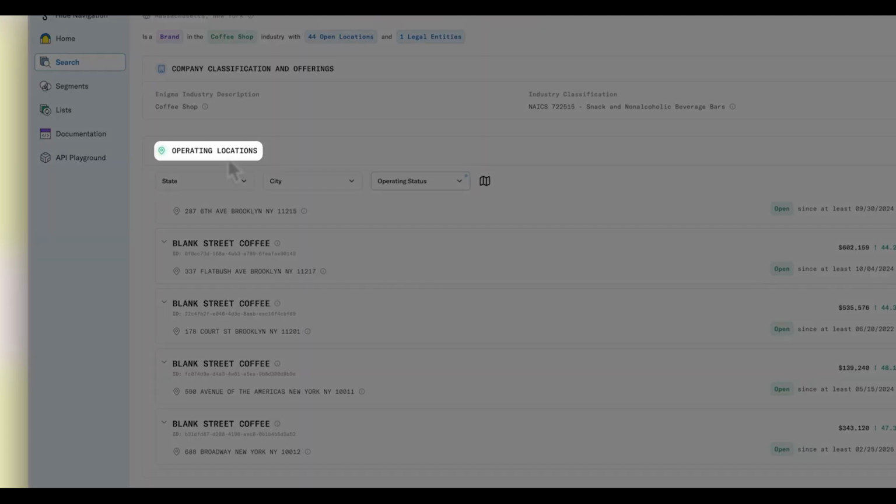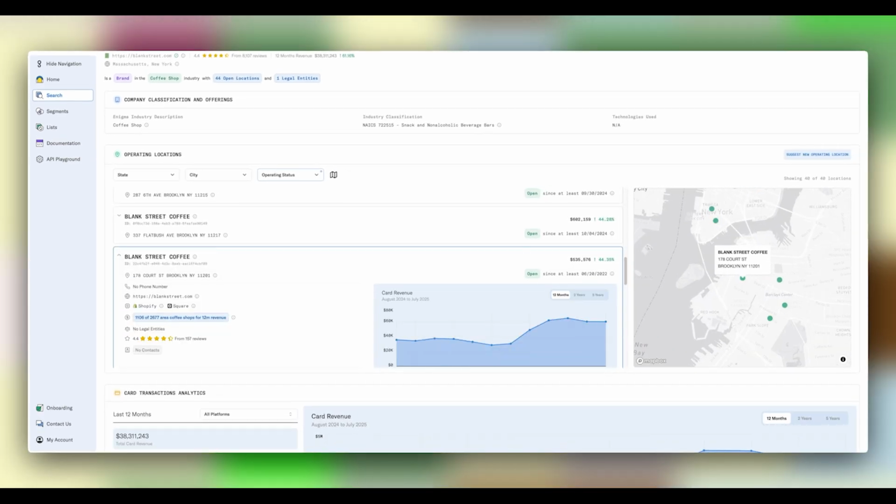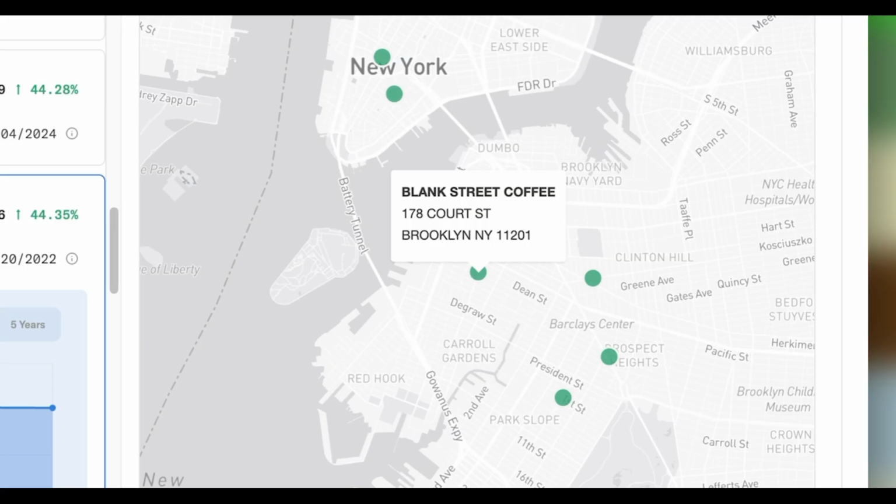But what if I'm a payment processor who's selling to restaurants or coffee stores like Blank Street? Then the thing I probably actually care about are the operating locations. If we want to look at that Blank Street coffee store down the block, then that's an operating location. And that's what bridges the legal and customer-facing sides of the business.